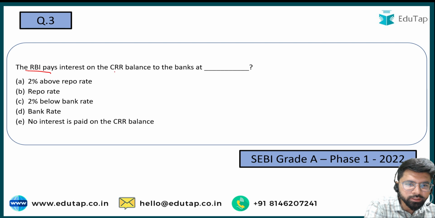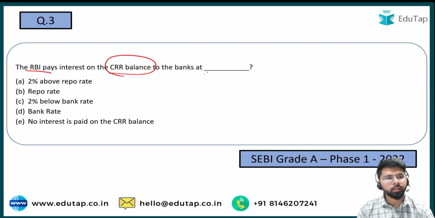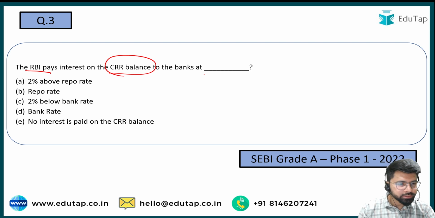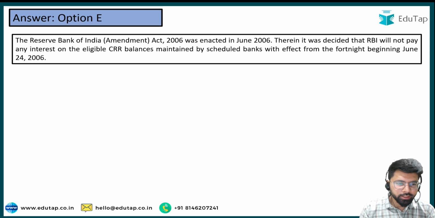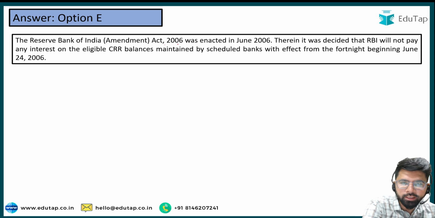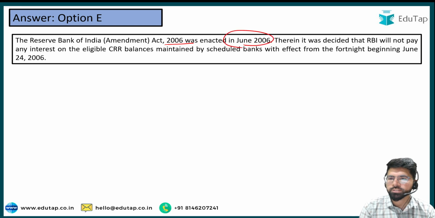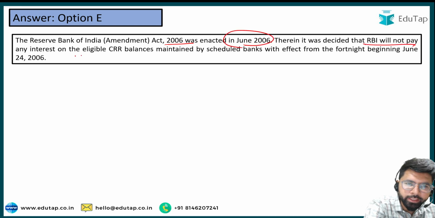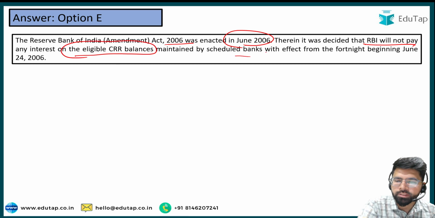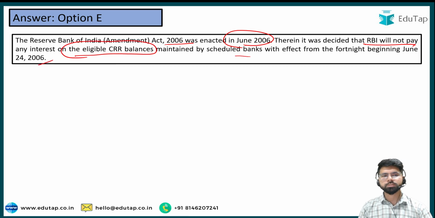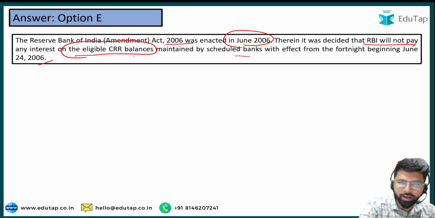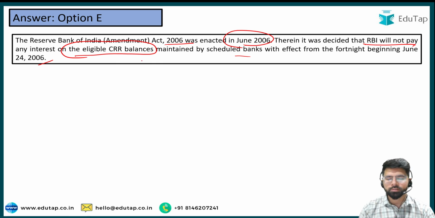The RBI pays interest on CRR balance to the banks at dash. Options are 2% above the market rate. Option B is repo rate. Option C is 2% below the bank rate, and no interest is paid on CRR. So as you are aware, friends, the right answer here is option E, because RBI has clearly mandated in the RBI Amendment Act 2006, which was enacted in 2006, that RBI will not pay any interest on the eligible CRR balance maintained by scheduled banks with effect from 2006. So you just need to remember the fact that RBI doesn't pay any interest on the CRR.